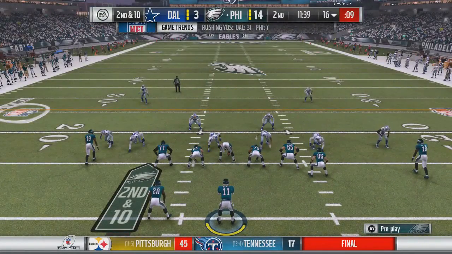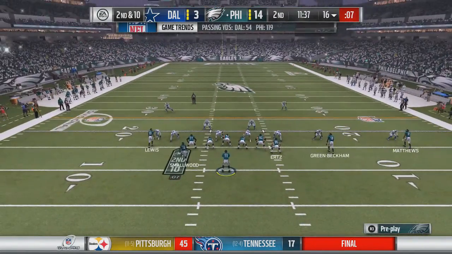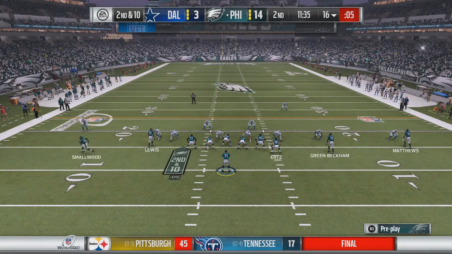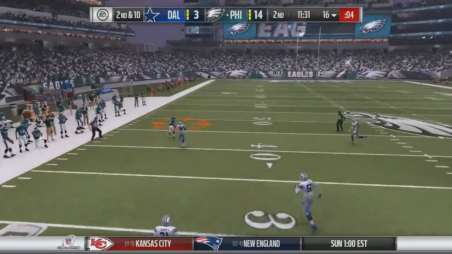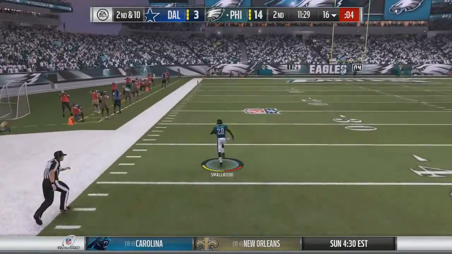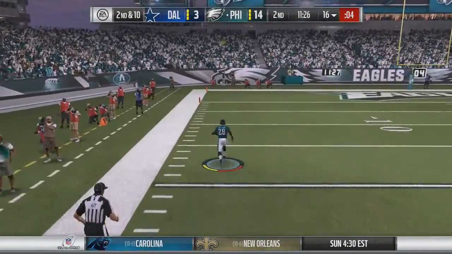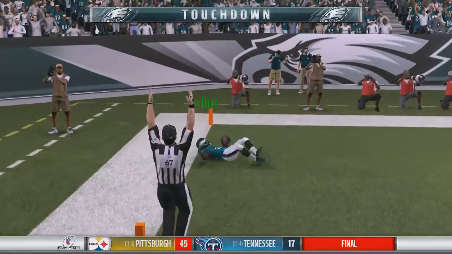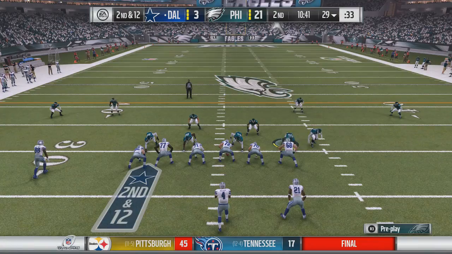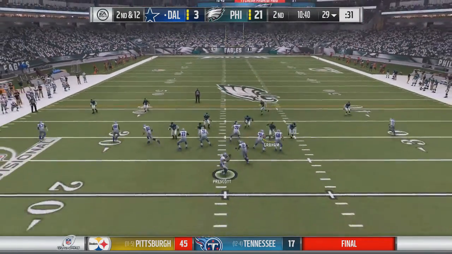That would lead to 4th and 20, and they punt it away. So now Carson Wentz comes on the field for the first time this quarter. He's sending a man in motion. Wentz takes the snap. He may be looking to go deep downfield, and he's got Wendell Smallwood at the 50, and his man can't get him. Now Smallwood's off to the races. 20, 15, 10, 5. Nobody's near him. Touchdown, Philadelphia, and they have a 21-3 lead as Carson Wentz has already thrown 3 touchdown passes.